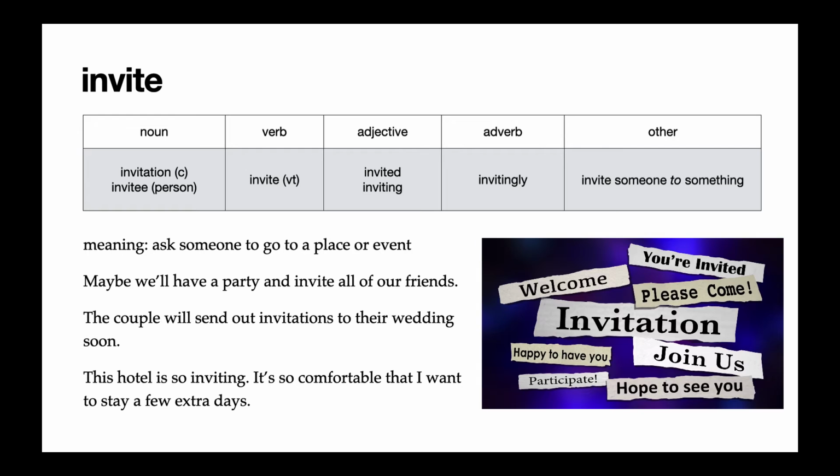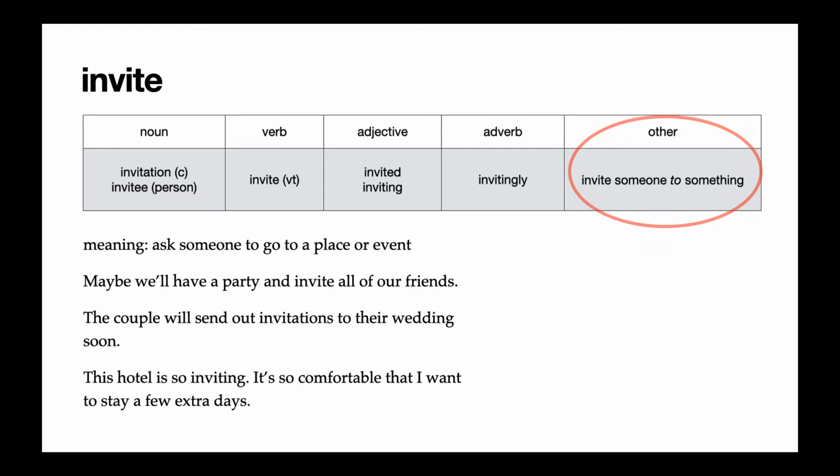And the third example uses the adjective form inviting. This hotel is so inviting. It's so comfortable that I want to stay a few extra days. Inviting means a place makes you want to go there or to stay there. The adjective invited, with ed, that means that you have been asked to go somewhere. Like you could say, I am an invited guest to this party.